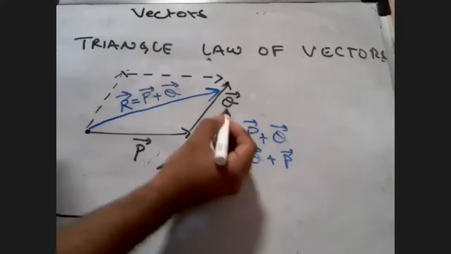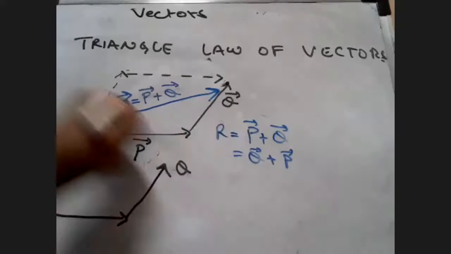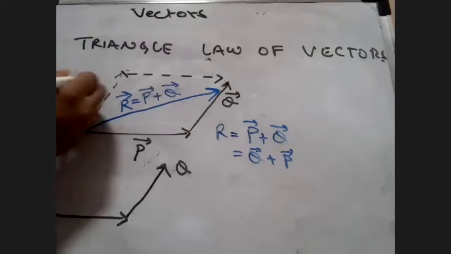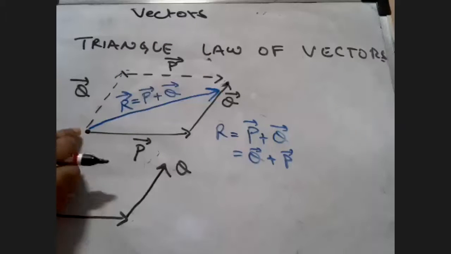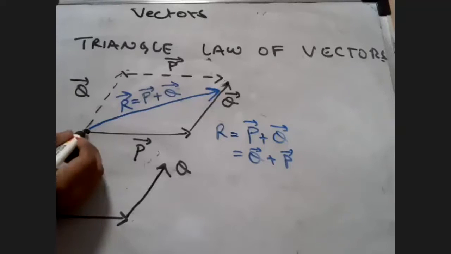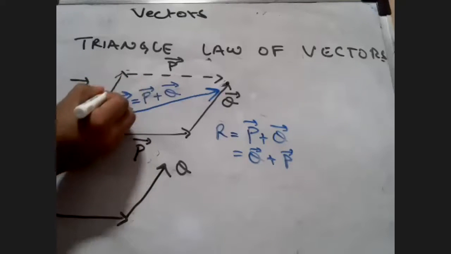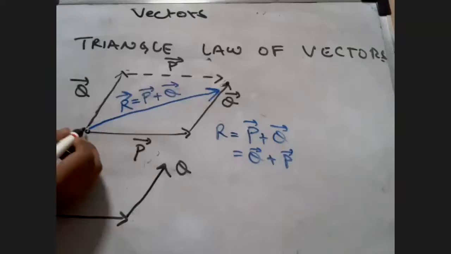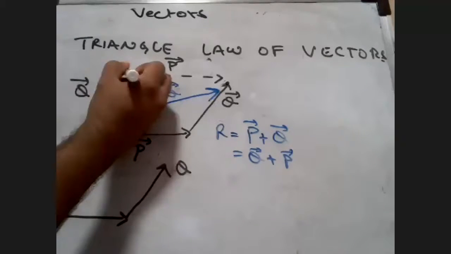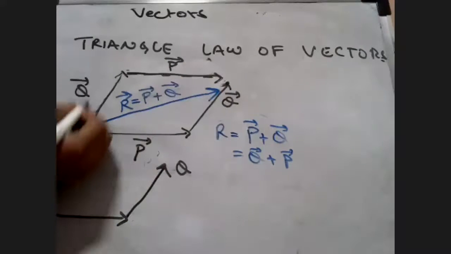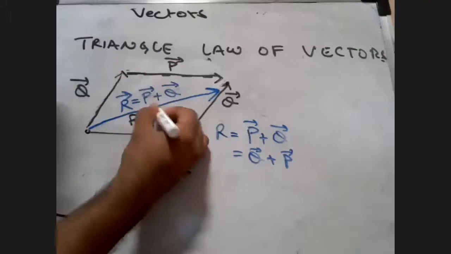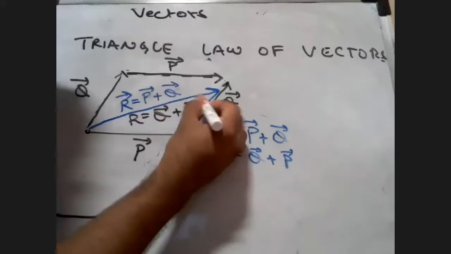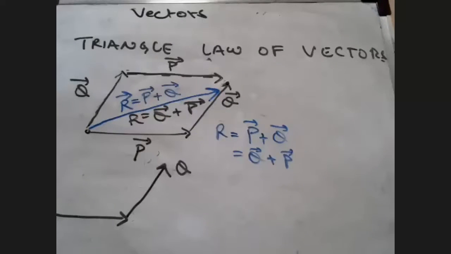See, students, if this is Q here, of course this is also Q here. And if this is P here, this is also P here. So now we are considering this to be our first vector. From the tail of the first vector to the head of the second vector, you can see it is going to be Q plus P. So R is also going to be equal to Q vector plus P vector. I understand this is very easy to understand, but these are important concepts. Don't underestimate small concepts like this.